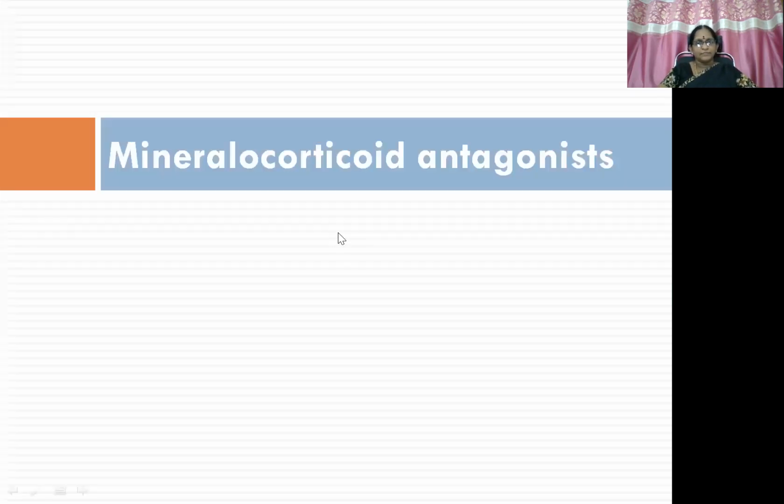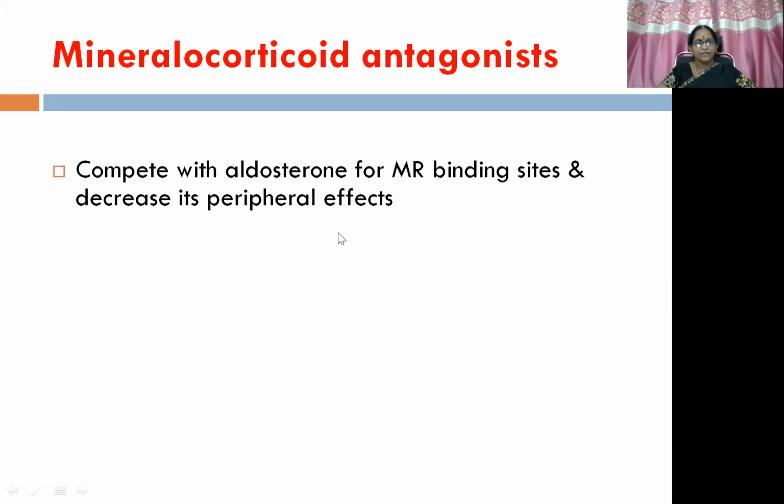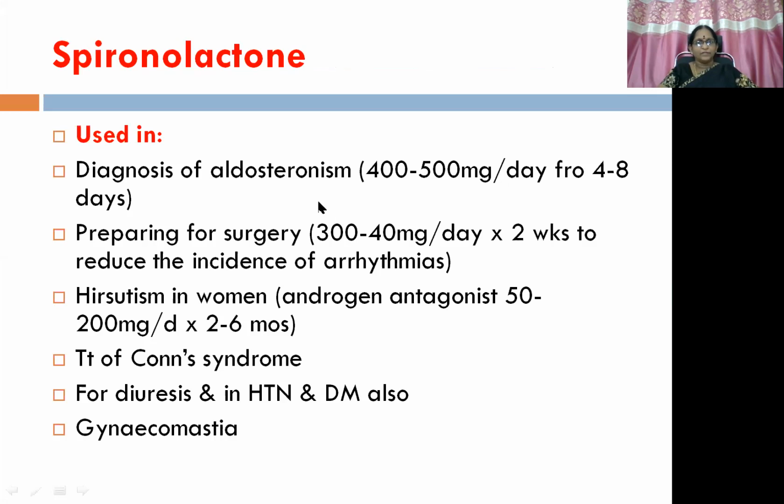Then mineralocorticoid receptor antagonists compete with aldosterone for the mineralocorticoid receptor binding site and thus decrease mineralocorticoid induced peripheral effects. The molecule most commonly used is spironolactone, which is used in the diagnosis and management of aldosteronism, preparing for surgery, hirsutism in women, the treatment of Conn syndrome, for diuresis, in hypertension and diabetes mellitus also, and also in certain stages of gynecomastia. But this molecule itself also produces gynecomastia.